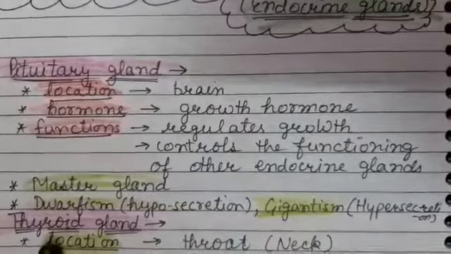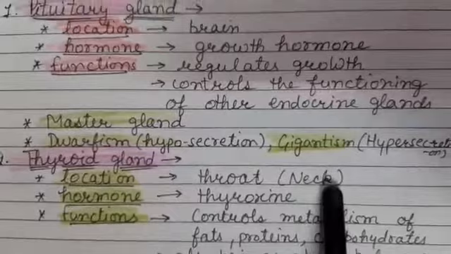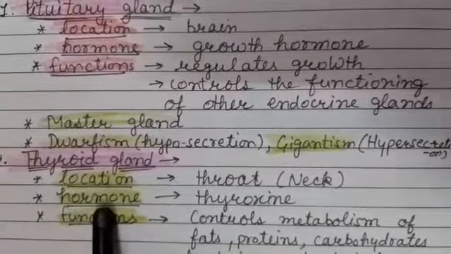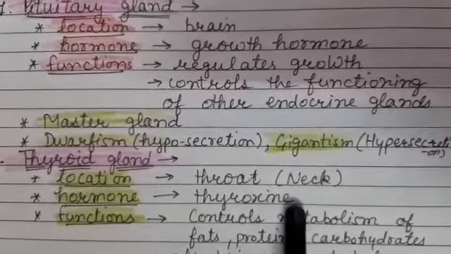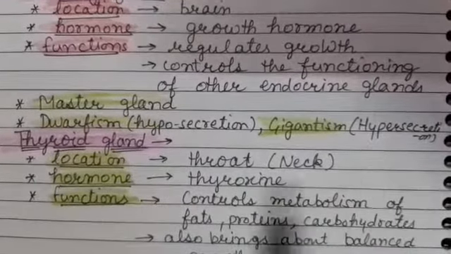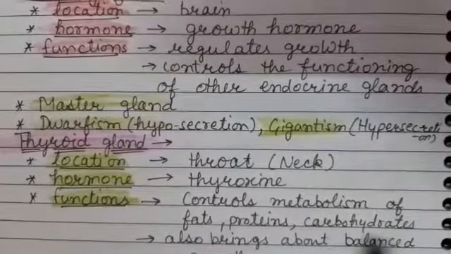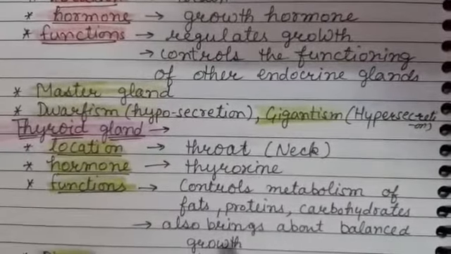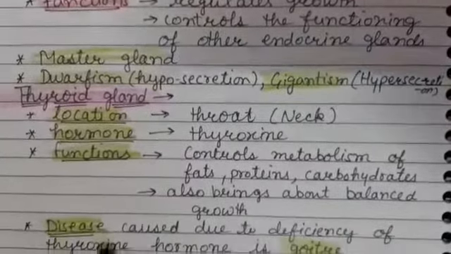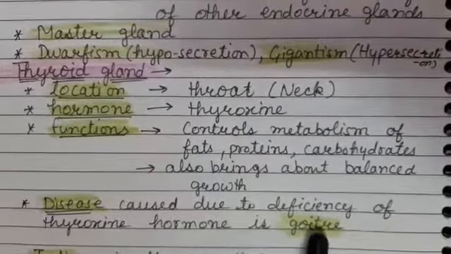Next is thyroid gland. It is located in throat or the neck region. Hormone secreted by this gland is thyroxine. This thyroxine hormone controls the metabolism of fats, proteins and carbohydrates. It also brings about balanced growth in the body. Students, the disease caused due to deficiency of thyroxine hormone is goiter.